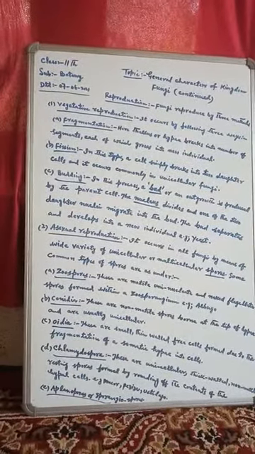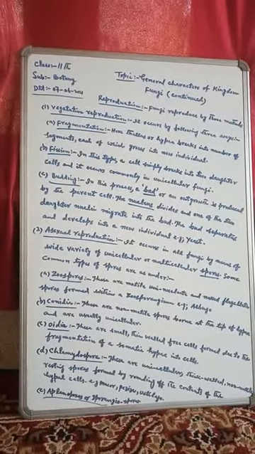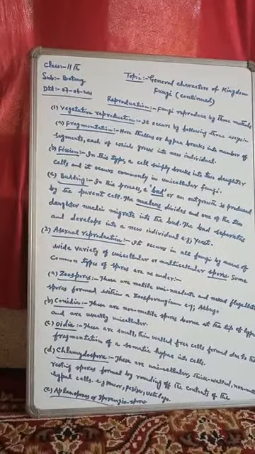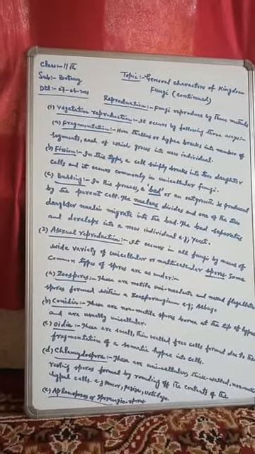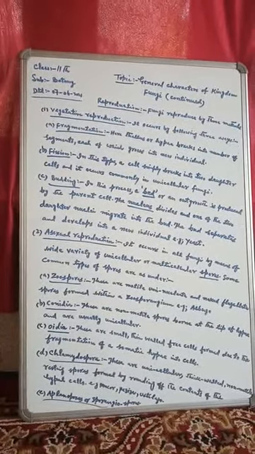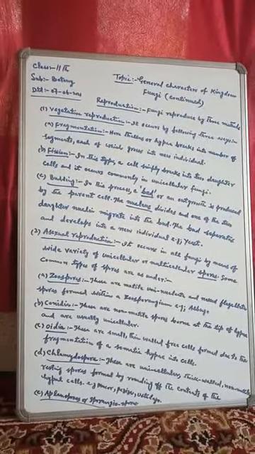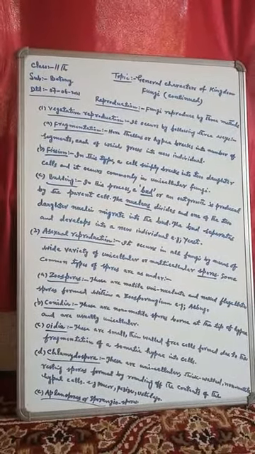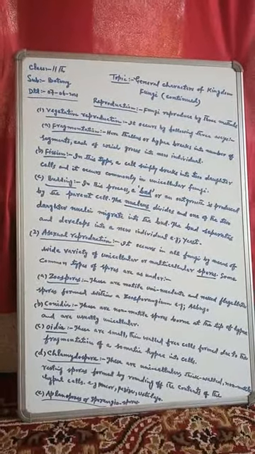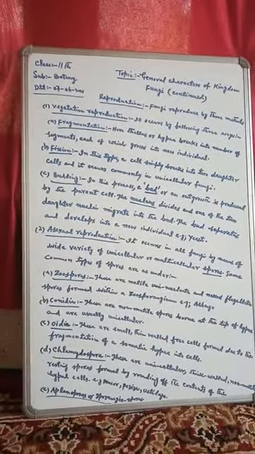Regarding this vegetative reproduction in fungi, it occurs by the following three ways. Number one is fragmentation. In fragmentation, the thallus or hyphae breaks into a number of segments, each of which grows into a new individual. Number two is fission.